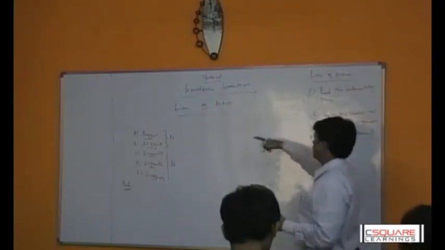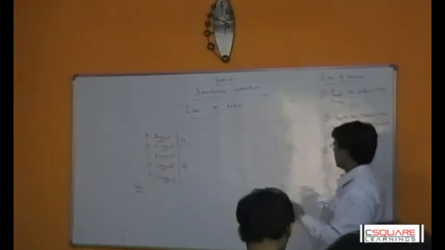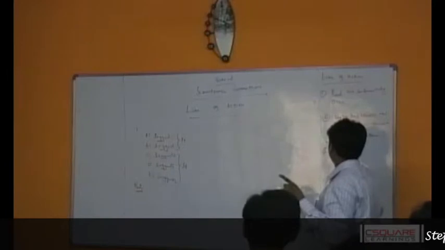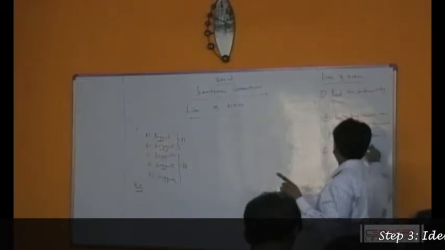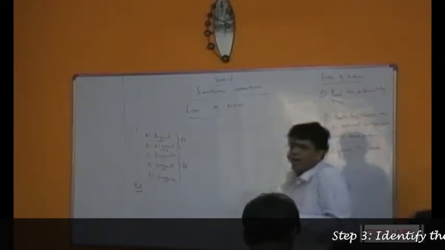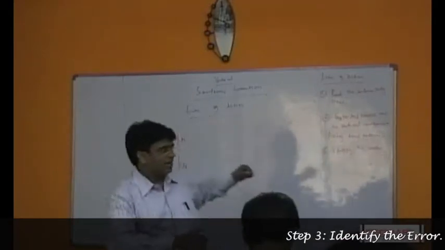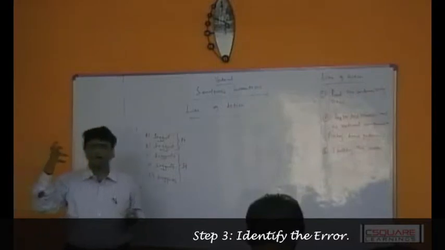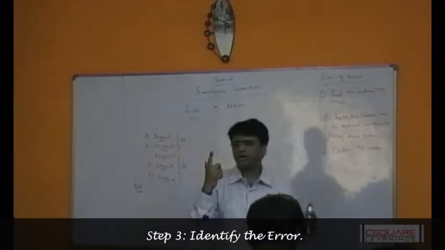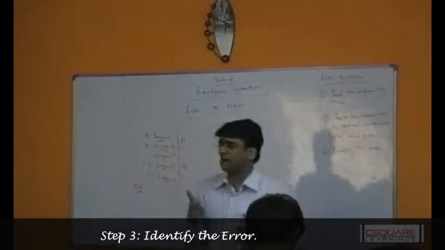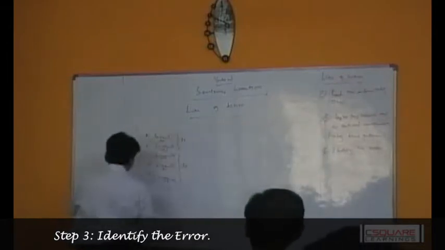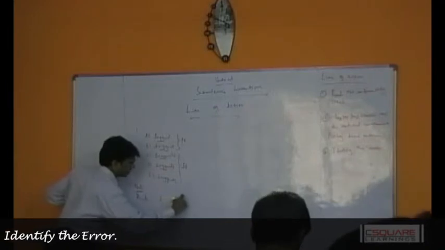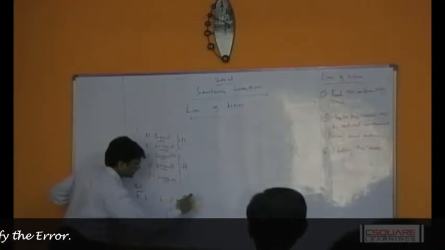However, you went there, did a vertical comparison, and found the pattern. The third step is to identify the error. How do I identify the error? Here I see that the verb is changing in number. There is a rule that flashes in your mind: the subject verb agreement rule. What does the subject verb agreement rule say?